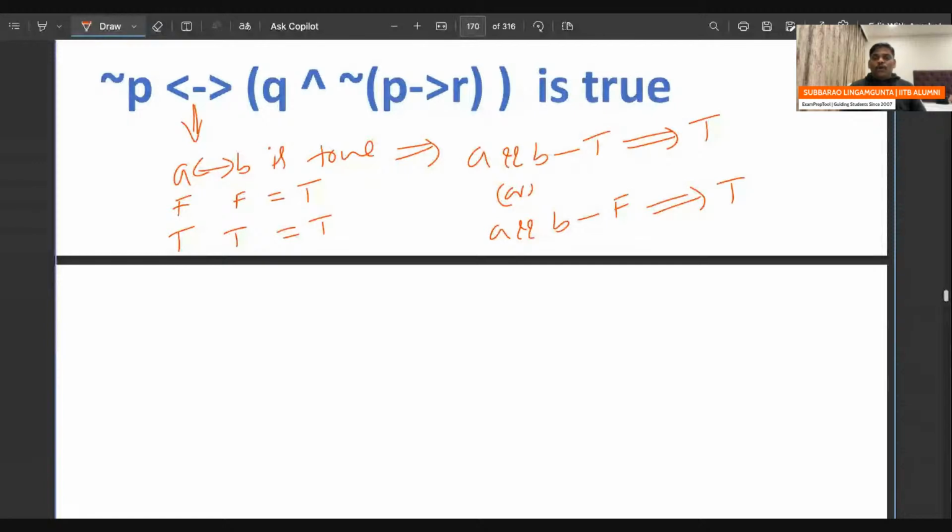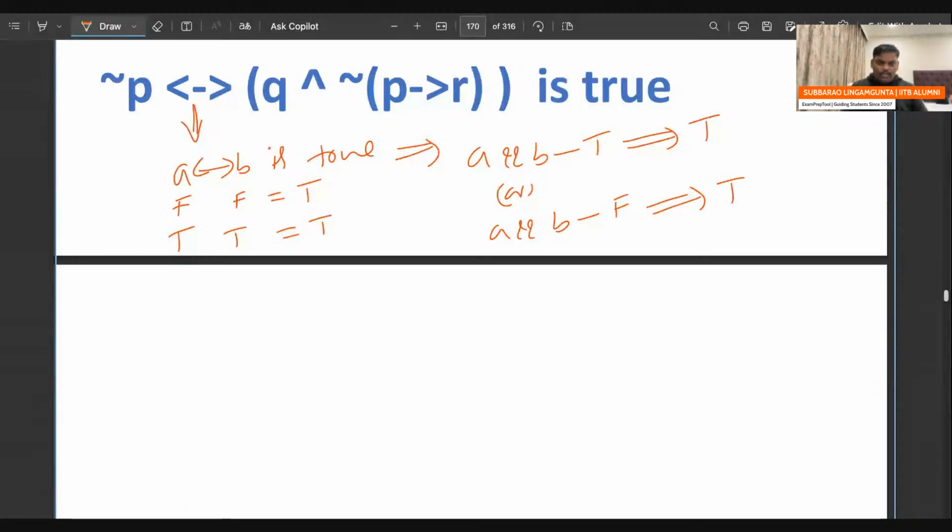If both are not the same, it is going to be false. If both are the same, true or false, it doesn't matter, it is going to be true. If the left side and right side are the same, then double implies is a true statement. Now you have clarity.